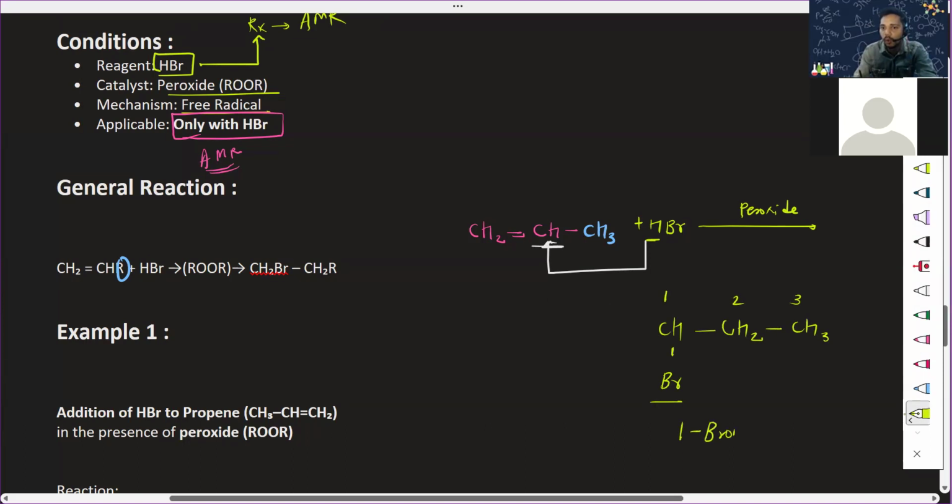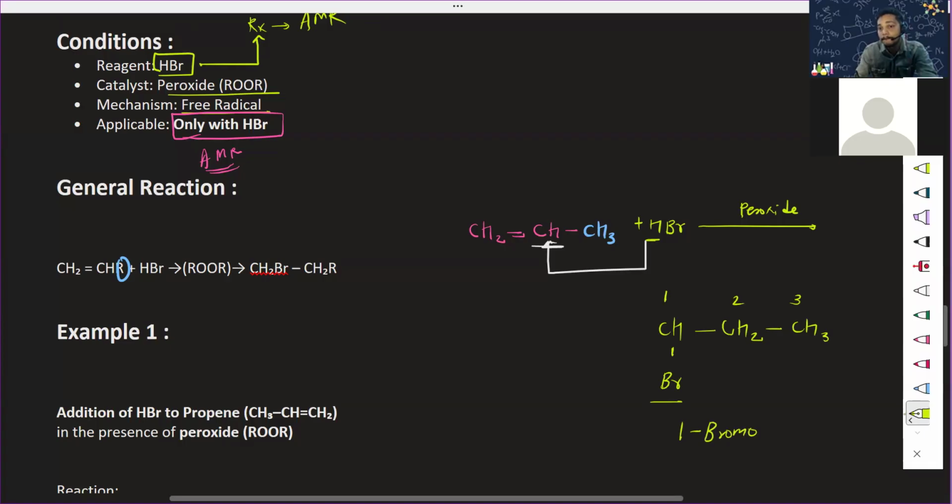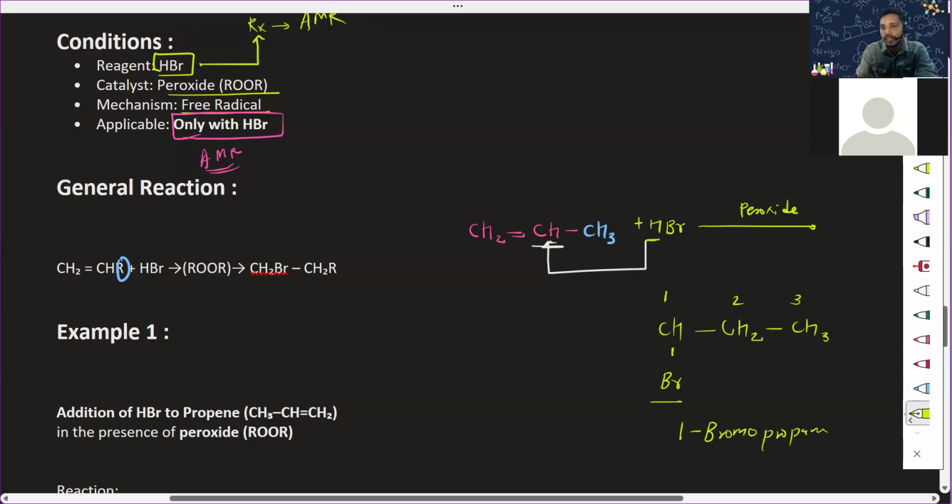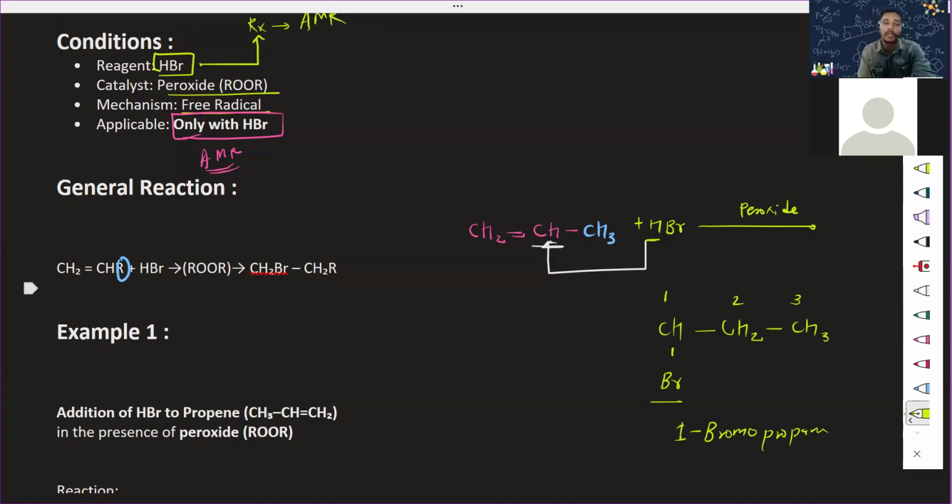Primary bromopropane. Can you see that on the first carbon it got attached? So is this Markovnikov? No, it is the anti-Markovnikov rule. So this is the addition of HBr to propene in the presence of peroxide. These are the peroxide. Okay.